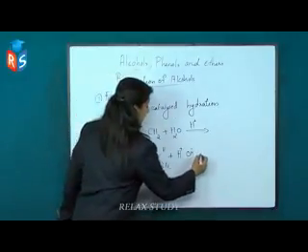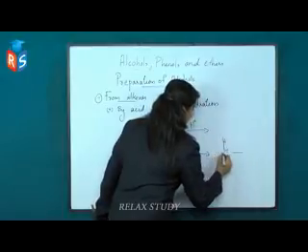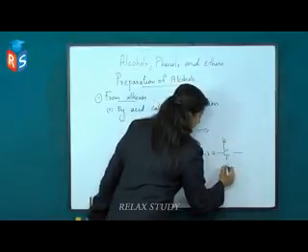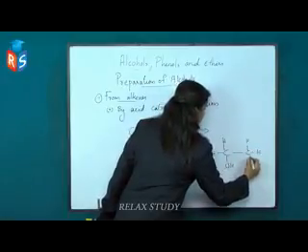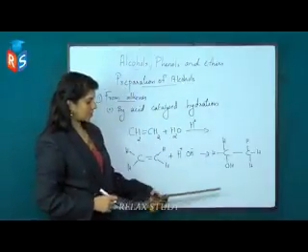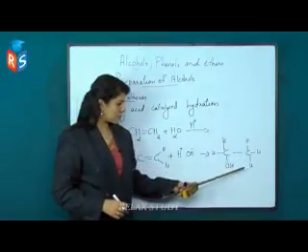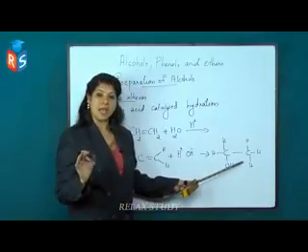By adding, the double bond gets broken and we get an OH group attached to one carbon atom, and on the other carbon atom, a hydrogen atom gets attached. So this is in the case of symmetrical alkene.